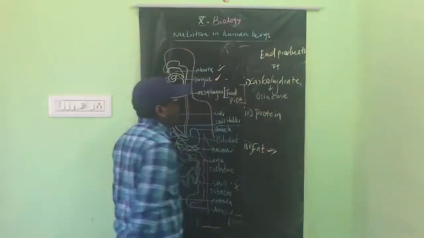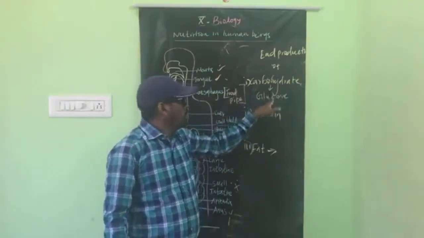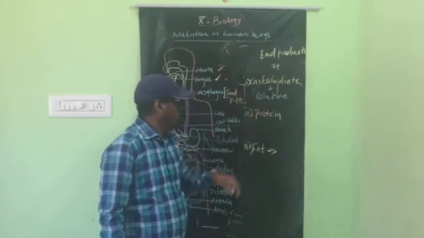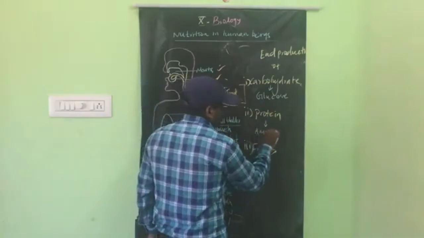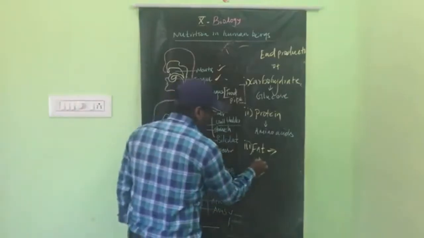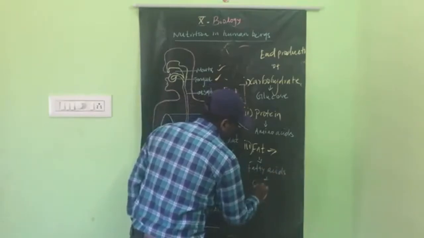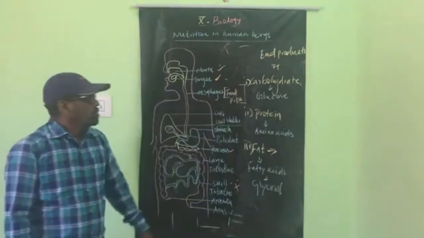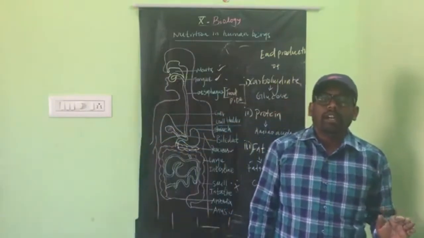Glucose. So carbohydrate is a complex sugar, glucose is a simple sugar. Before digestion it is a complex sugar. After digestion it is converted into a simple sugar. And protein is broken down into amino acids. And fat breaks down into fatty acids plus glycerol. So these are the end products of carbohydrate, protein and fats.